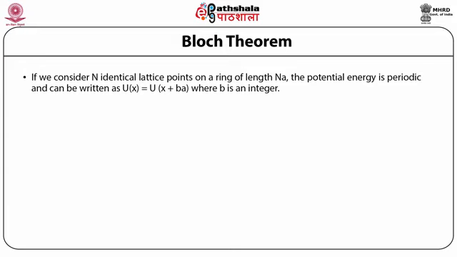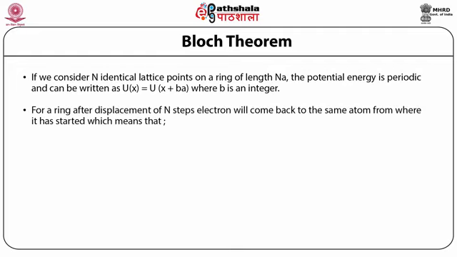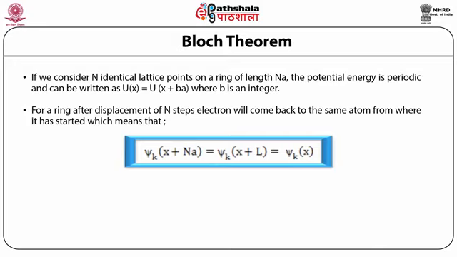If we consider capital N identical lattice points on a ring of length Na, so we are taking a ring of length Na, that is the circumference, the potential energy is periodic and can be written as u(x) = u(x + Ba), where B is an integer. For a ring, after displacement of capital N steps, the electron will come back to the same point from where it started, which means that this is periodic in character, that is psi_k(x + Na) = psi_k(x + L), which is equal to psi_k(x).